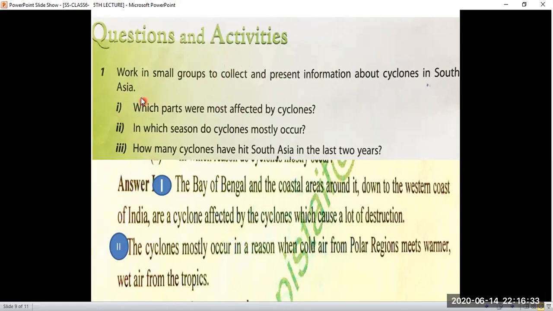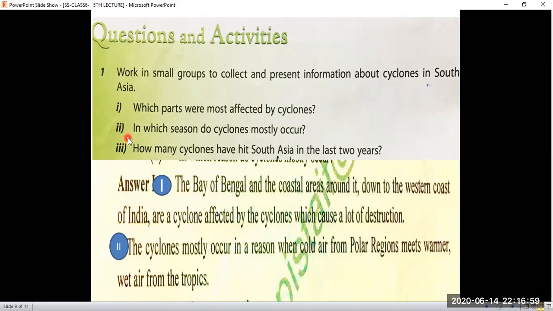So here three questions arise for this session. Question number one: which parts were most affected by cyclones? The answer is the Bay of Bengal and the coastal areas around it down to the western coast of India are affected by cyclones, which cause a lot of destruction.